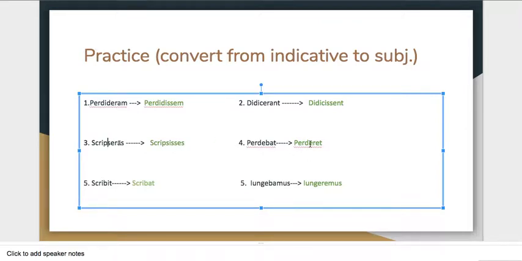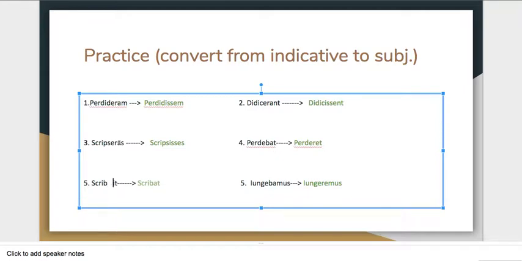Scripsisses is the third principal part plus isses. Perdebat becomes perderet. We go to the second principal part and add an ending, because this is imperfect indicative and we're going to make it imperfect subjunctive. Scribit is a tricky one, because note that the second principal part of scribo is scribere, so it's third conjugation. And so scribit is not actually future, although we think of bit and it looks like future.